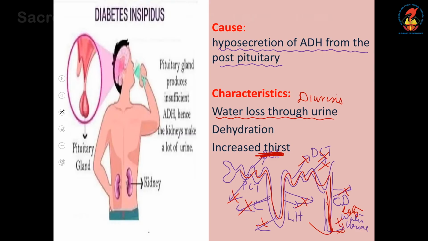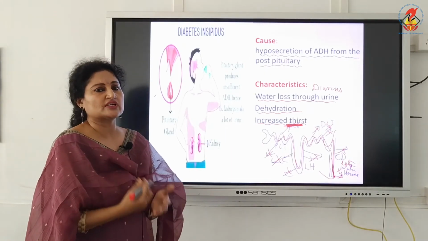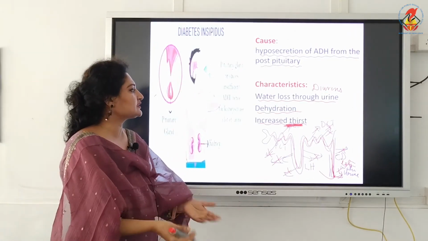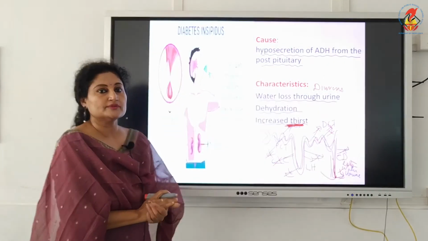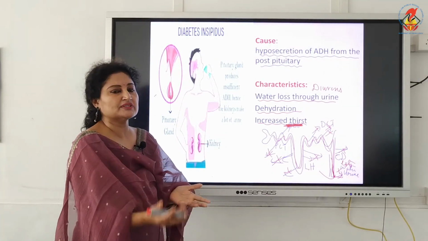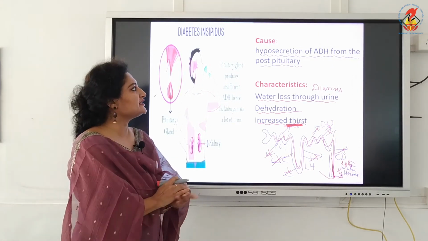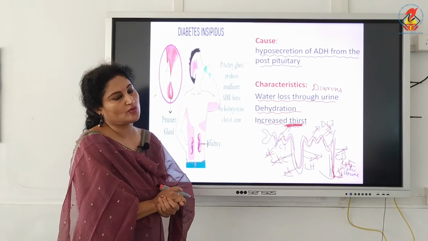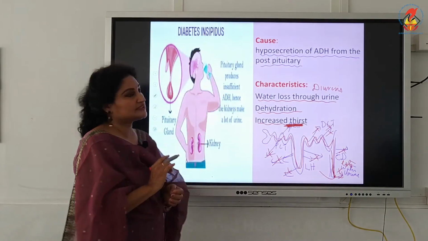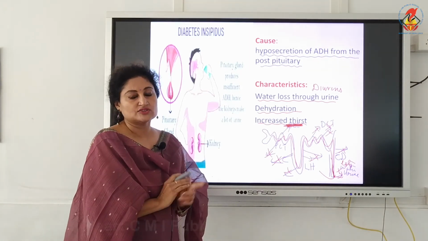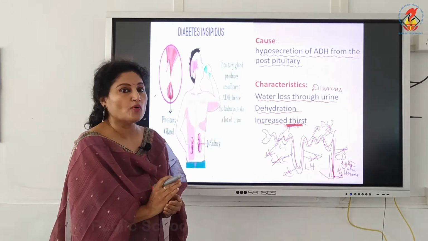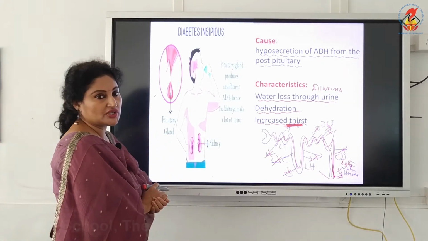Then what happens with this loss of water through the urine? Dehydration. Our tissues get dehydrated and we have the sensation of being thirsty, and we quench our thirst by drinking a lot of water. No point, we are urinating. The cycle continues: drinking water, urinating, drinking water, urinating. So there is unexplained thirst. Then the person goes to the doctor, gets diagnosed, and finds that he has hyposecretion of ADH. So this disease is called diabetes insipidus. It cannot be interchanged with the next diabetes, which I am going to take in the next slide. Diabetes insipidus is due to the lower secretion of ADH from the posterior pituitary gland.